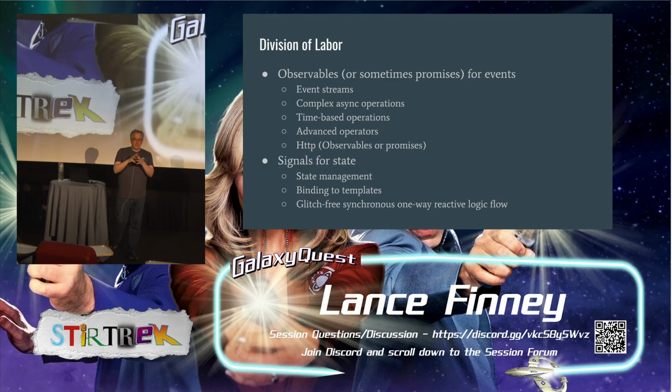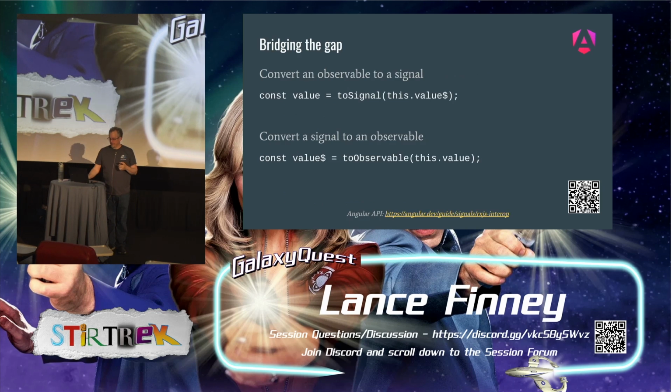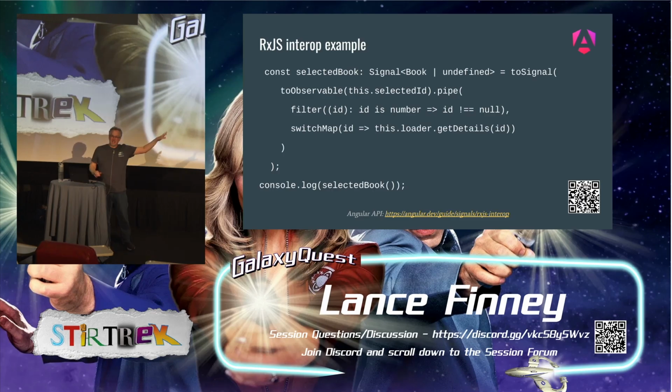And in practice, what this means is back end will be observables, and anything that deals with time on the front is observables, and state management is signals. So we're going to have to bridge the gap somewhere. The initial way in Angular we got were these conversion functions. We can get to signal and to observable. So imagine we had a selected ID that's a signal that contains a book ID number, and now that we know a book ID, we want to make a call to the backend to get more details about it.